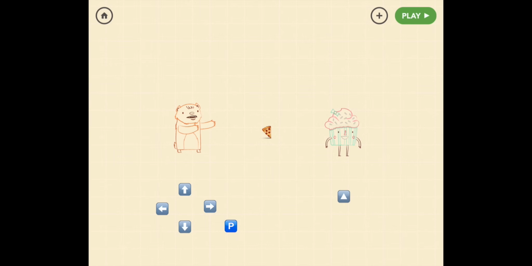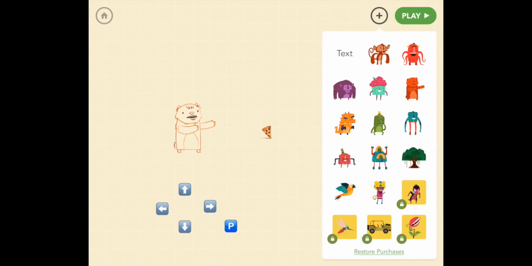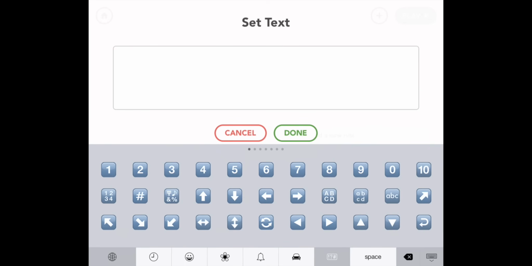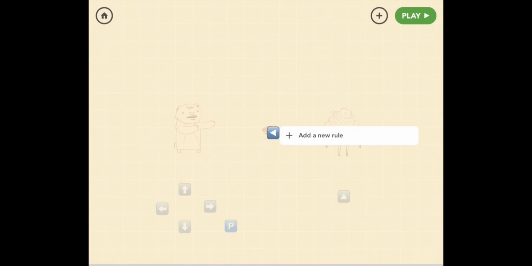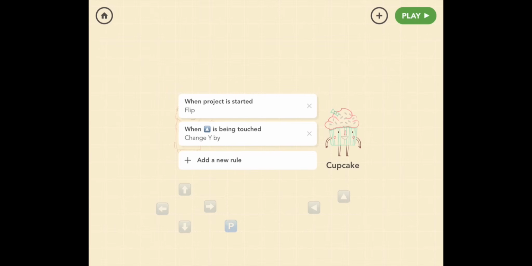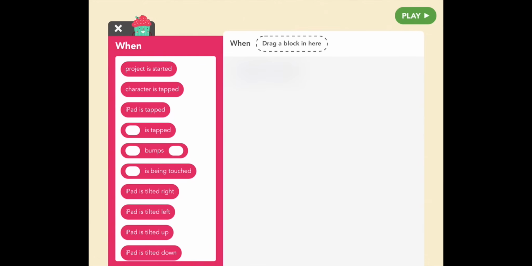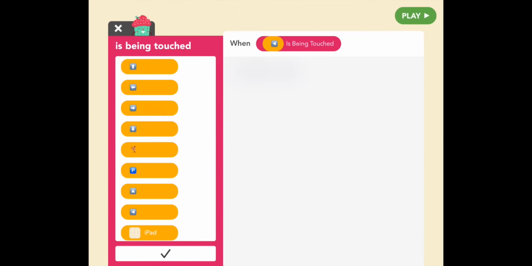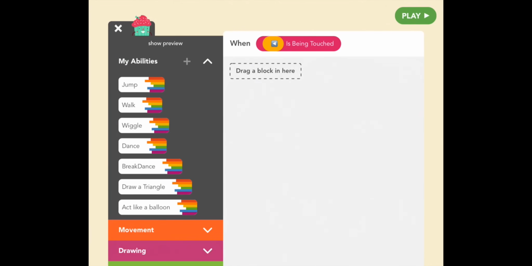So go to the plus button next to play, and the first one we're going to add is text. Let's do left. So remember, not the same left as before. Good. Drag the left down, and let's go to Cupcake, add a new rule. So when the left button is touched, let's find the left button, and go to Movement.